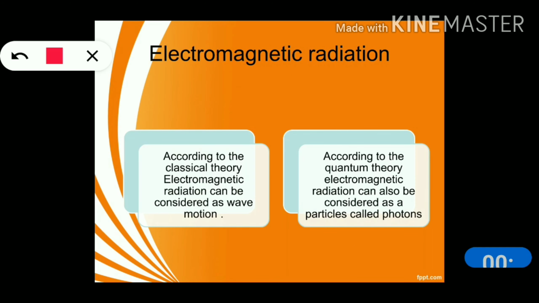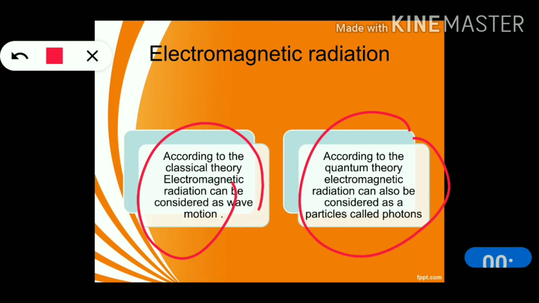When we are talking about electromagnetic radiations, we have two theories. According to classical theory, electromagnetic radiation can be considered as a wave motion. But according to quantum theory, electromagnetic radiation can also be considered as particles called photons, bundles of energy.